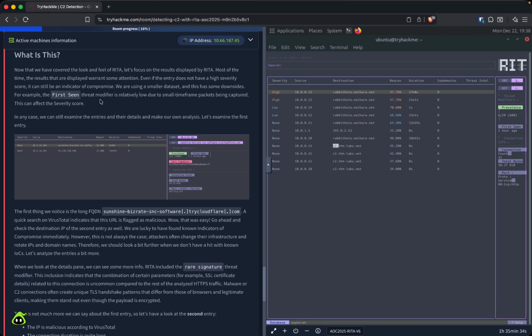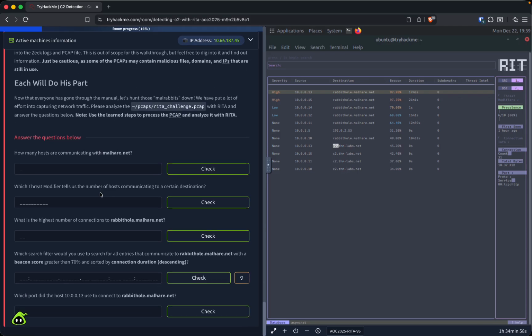Now that we've covered and seen the fields of Rita, let's focus on the results displayed. Most of the time the results displayed warrant some attention. Even if an entry does not have a high severity score, it can still be an indicator of compromise. We're using a smaller data set, and this has some downsides. For example, the first seen threat modifier is relatively low due to the small time frame of packets being captured. This can affect the severity score.